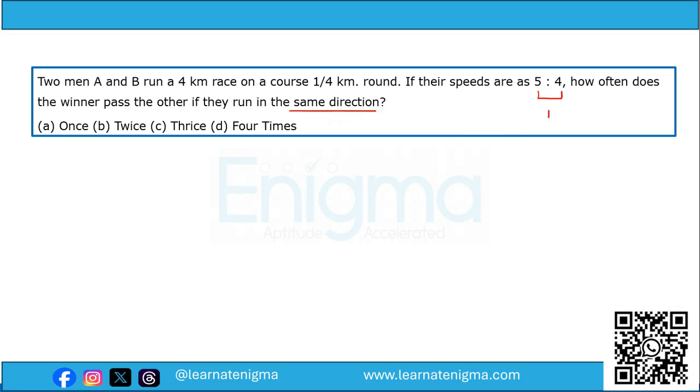So they must be meeting only once at the starting point, when A completes 5 rounds and B completes 4 rounds.